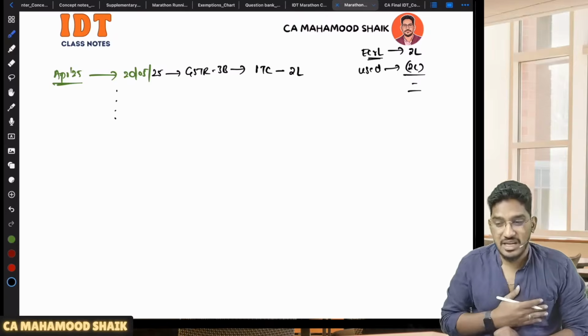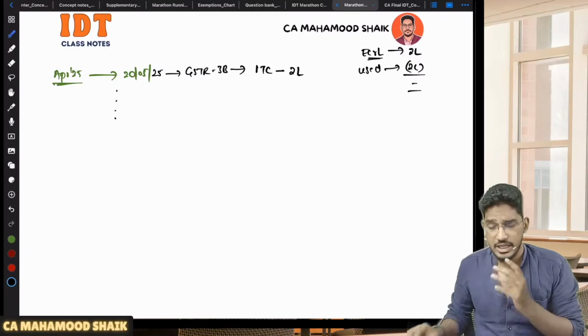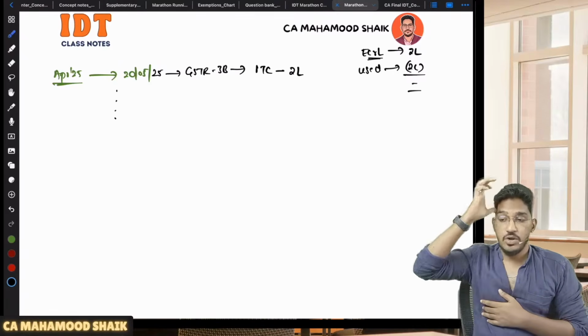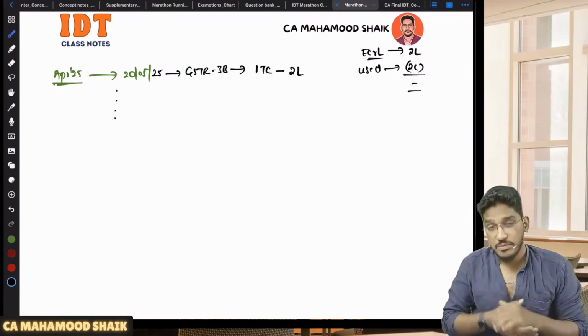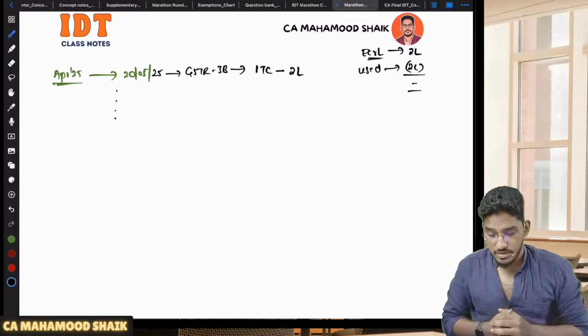But I have wrongly availed, sir. I am not eligible. Let us say that is a blocked credit. I purchased a motor vehicle, and on that I have paid 2 lakhs worth of GST. So it is a blocked credit under section 17 subsection 5. If it is blocked credit under 17(5), I should not avail it. But I have availed it, sir. I should not have availed it, but I have availed it, sir. What should I do now?